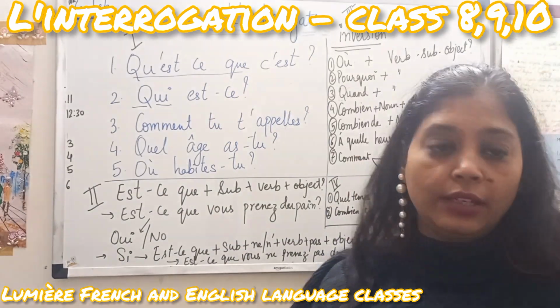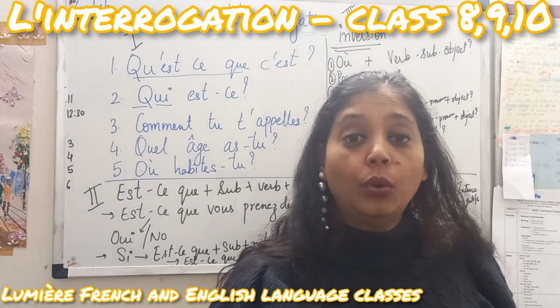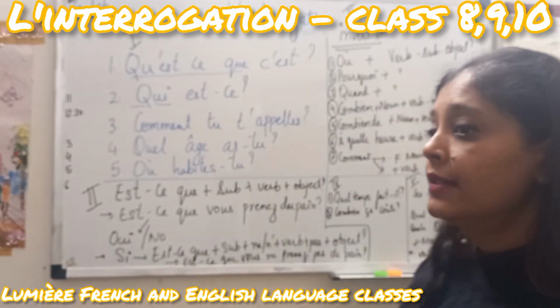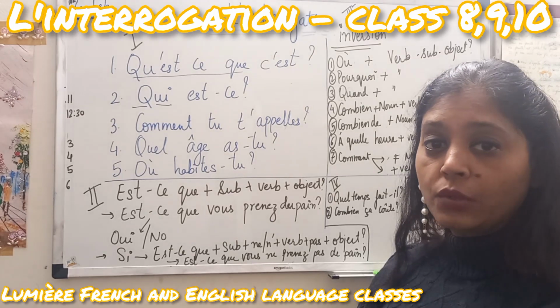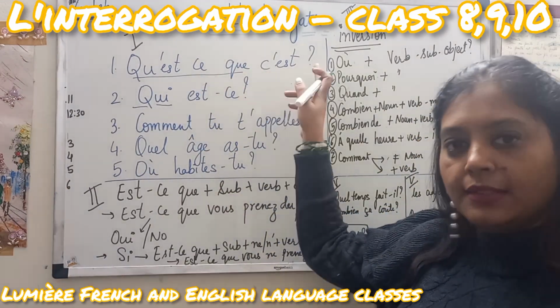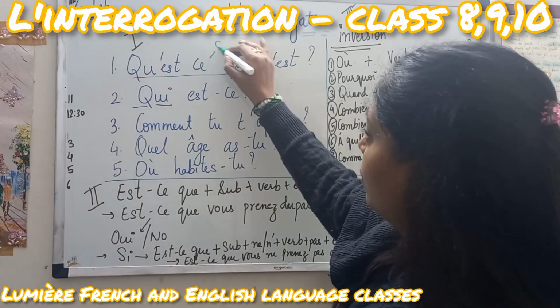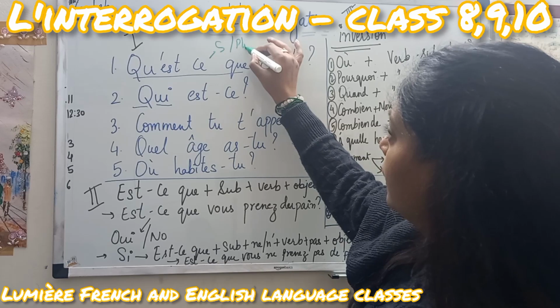So whenever there is written like il y a des oiseaux, there are some birds, which question will I form? What is this? Qu'est-ce que c'est? It comes in singular also, when the answer is in singular or plural, right?